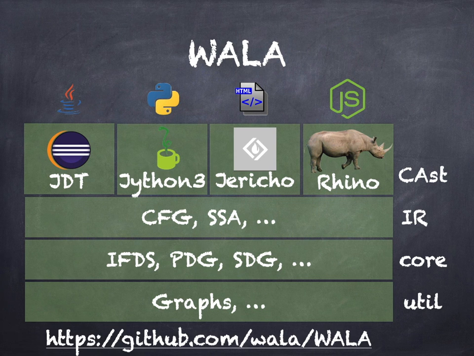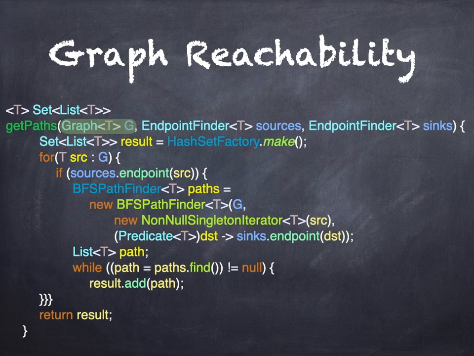Now, to give you a flavor of how we use some of this stuff, let's start with the core of how GNU does taint analysis, which is graph reachability. Now, we start with simply a graph. That's a WALA abstraction. It's just a graph of something. And we take one other thing. We need an endpoint finder. The endpoint finder, called sources, is going to tell us, for any node in the graph, true if it's a source of tainted data, and false if it isn't.